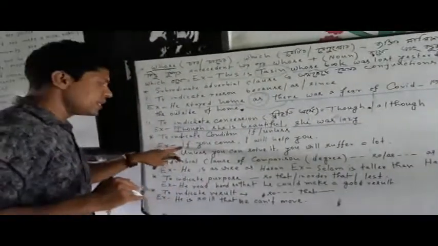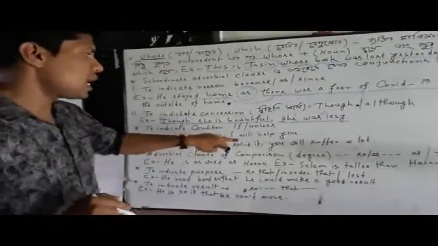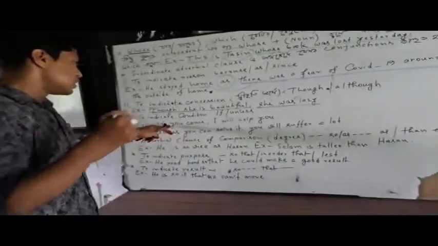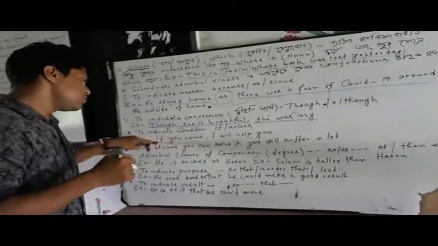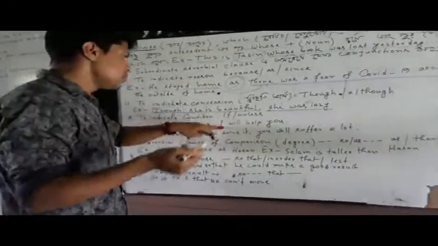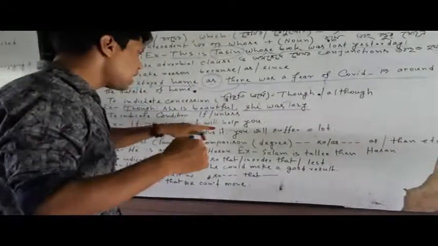As you see here, if you come I will help you. My dear student, here is a condition that you come. If you come, this is the condition, and what will happen? I will help you.